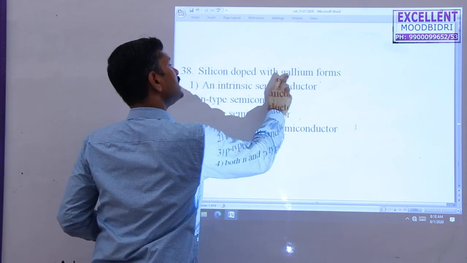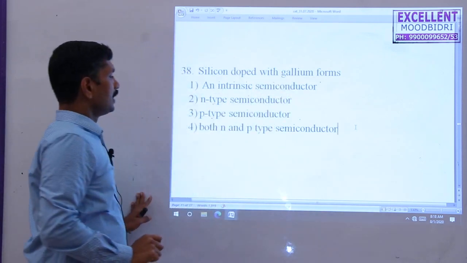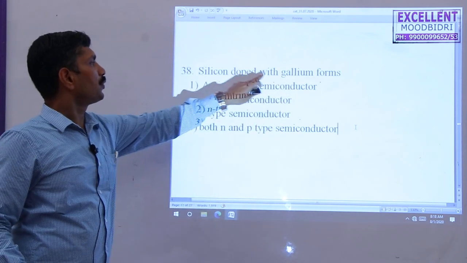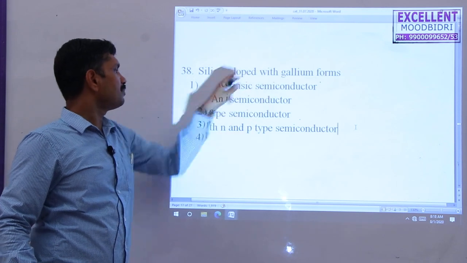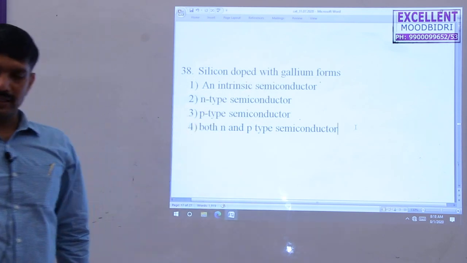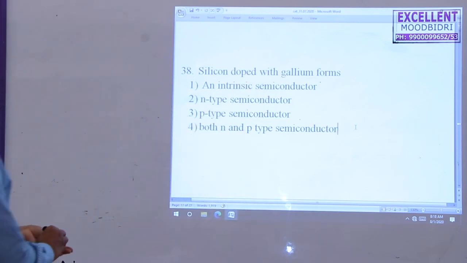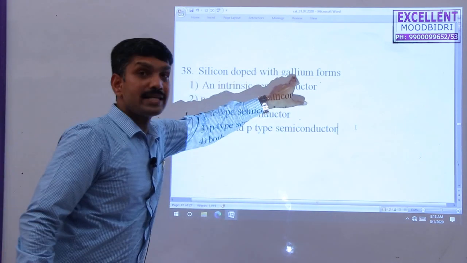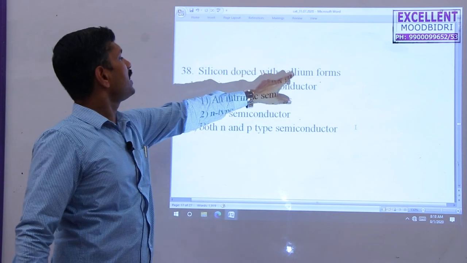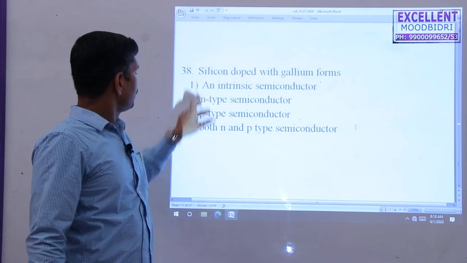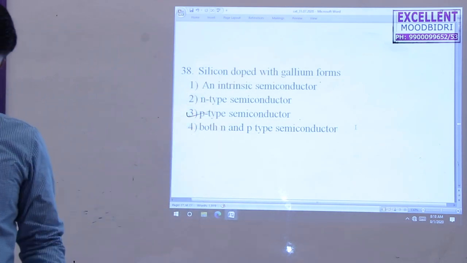So silicon doped with the trivalent gallium, we get a p-type semiconductor. So the third one is correct here, p-type, because this acts as a trivalent impurity. The trivalent impurity added to the tetravalent silicon, that's why you get a p-type semiconductor.